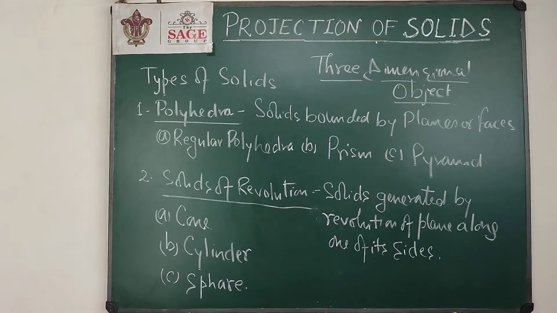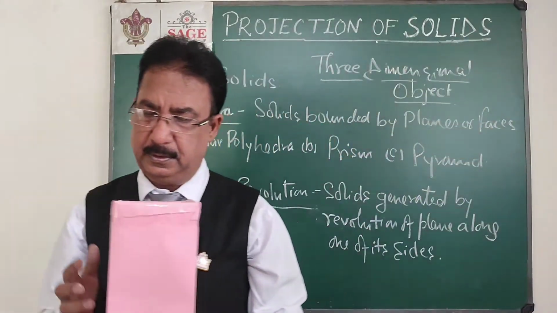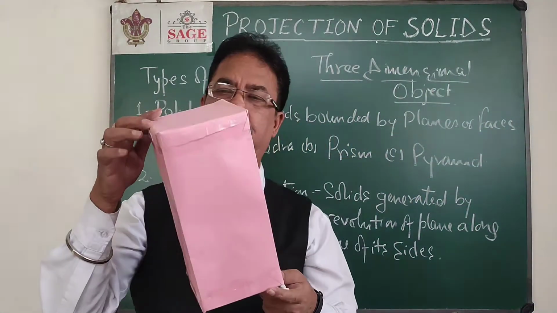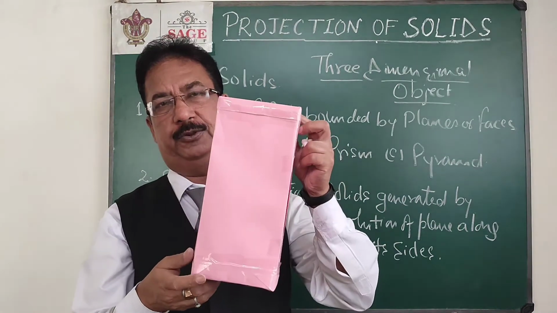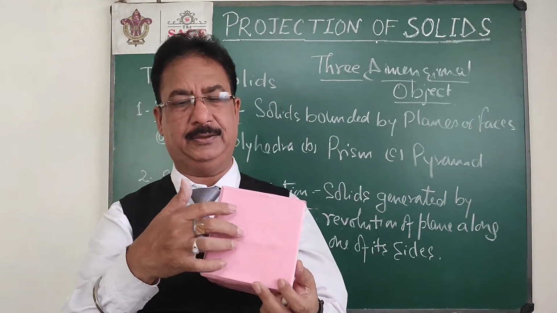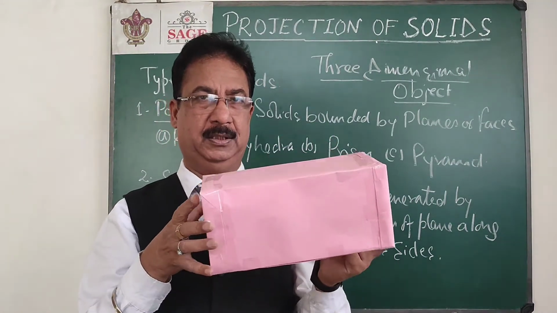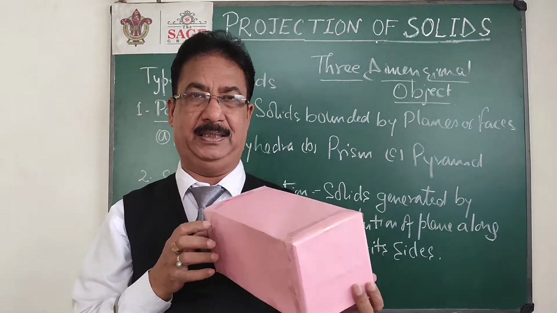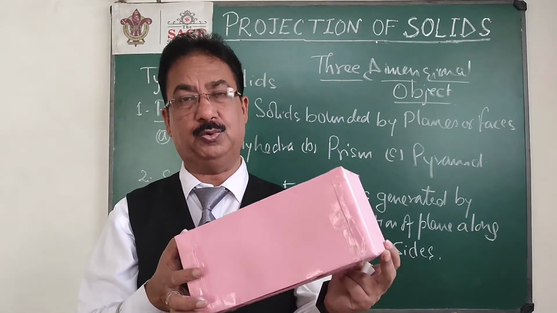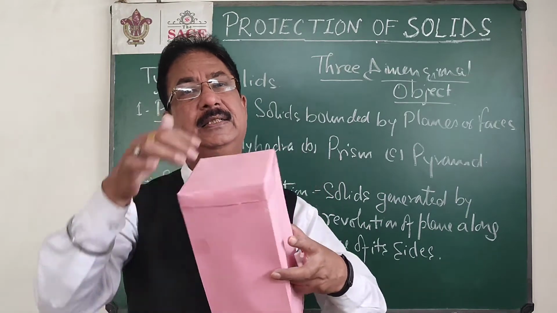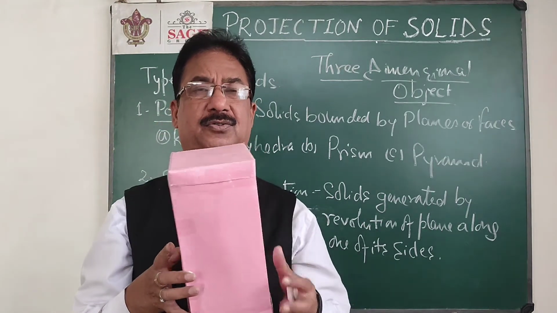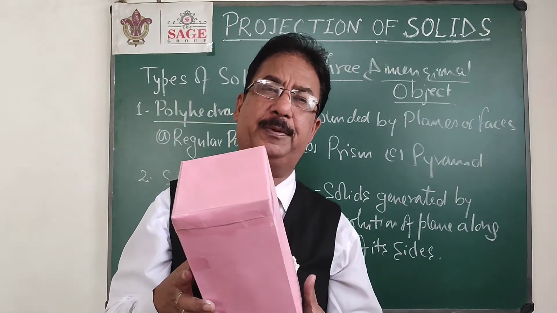I have prepared a square prism for you. If you look at this, it has 2 opposite equal planes, known as the bases, so it has 2 square bases and it has 4 rectangles. So I can call that a square prism.